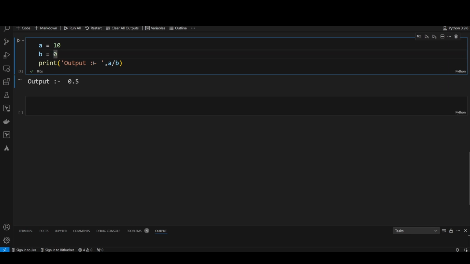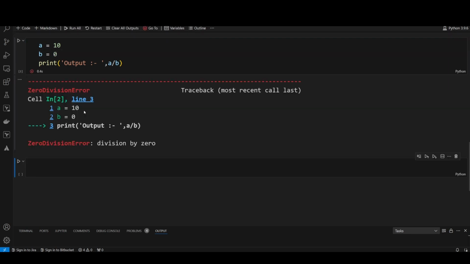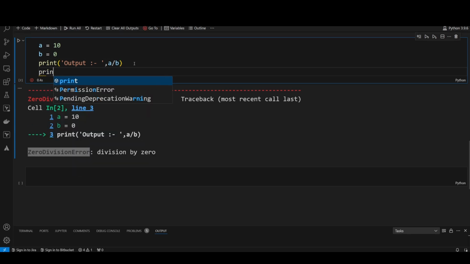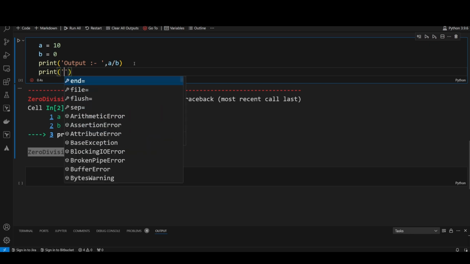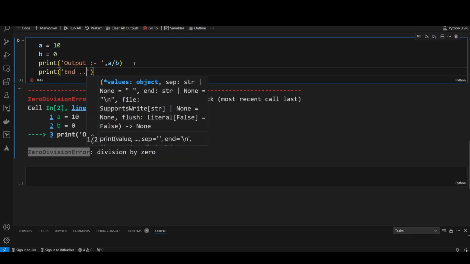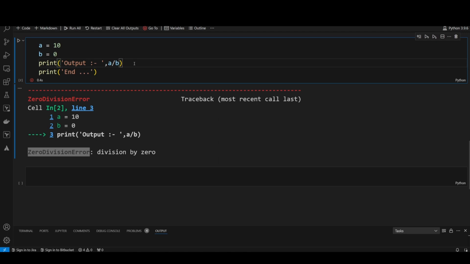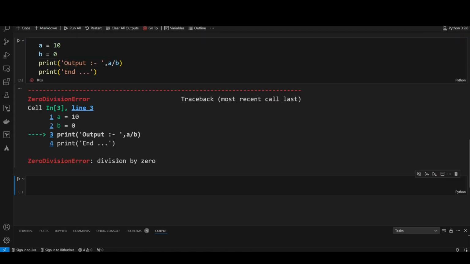Okay, I'm just changing the value. Now I'm executing. Let's say I'm getting the error, division by zero error. Means my code gets interrupted in the middle, so it is not completed successfully. Let's say for example, here I'm declaring another print statement, let's say with the default value end. Okay, here I'm using end of line. So will it reach the end of line during the exception? No, not, because the exception has been raised here. So my program execution gets terminated in the middle, and it won't execute the next statements.